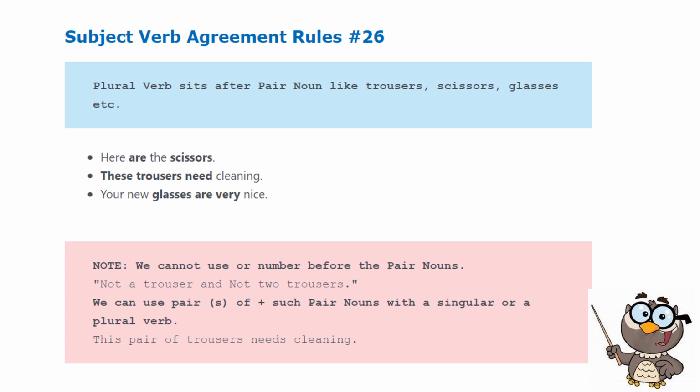Example, this pair of trousers needs cleaning. The verb is needs, which is in the singular form because we use the word pair, and pair is only one. Hence, the verb needs.